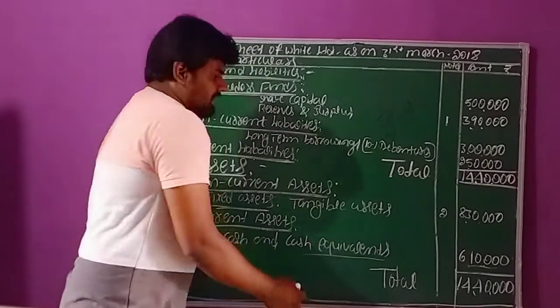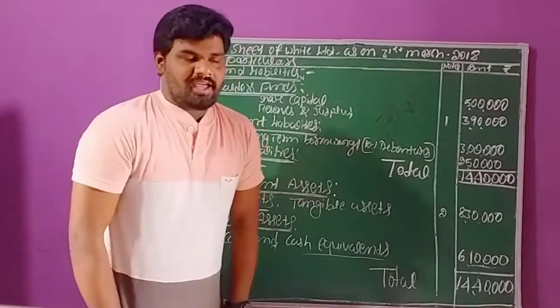So here, assets are always equal to liabilities plus capital.